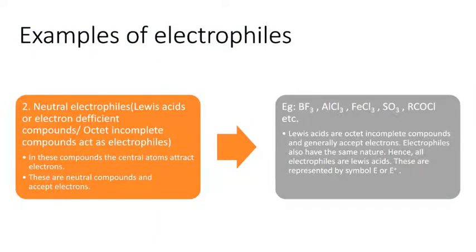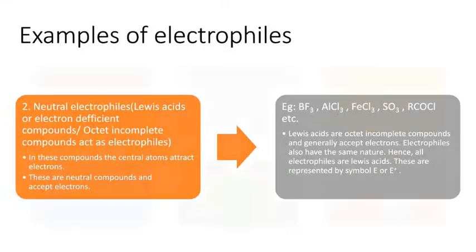Sometimes instead of positively charged ions, neutral molecules also act as electrophiles. Lewis acids are electron deficient compounds. Electron deficient compounds, in the sense of octet incomplete compounds. They also act as electrophiles.